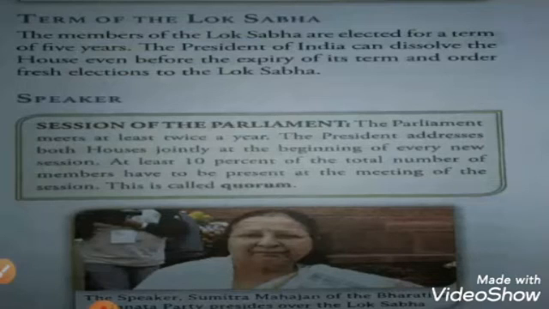Here you can also see Sumitra Mahajan, the Speaker from the Bharatiya Janata Party, presiding over the Lok Sabha. Now we can see Om Birla working as Speaker of the Lok Sabha in our country. So here you have to remember that immediately after the election of the Lok Sabha, its members meet and elect their chairperson from among themselves.